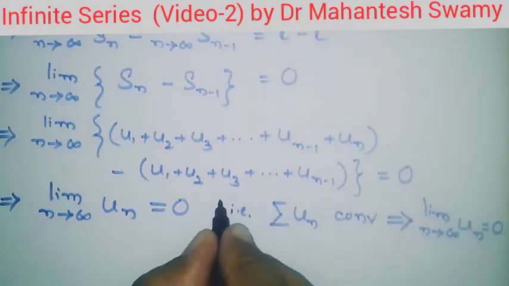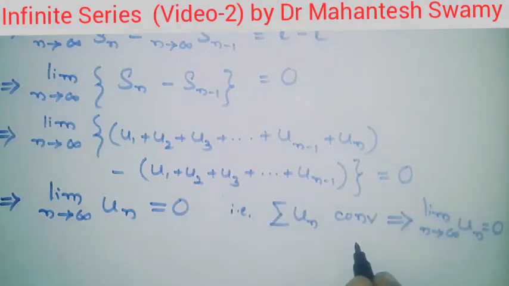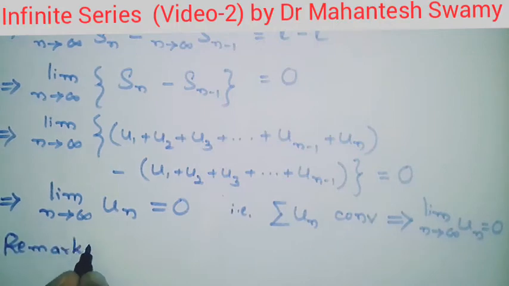This is the necessary condition which we have proved, and here it is to be noted that the converse of the above theorem is not true. So this is the remark we have to make over here. We have to make the remark that converse of the above result is not true.